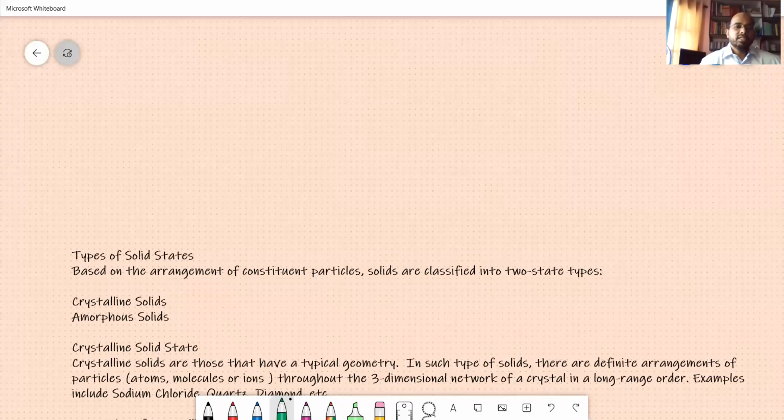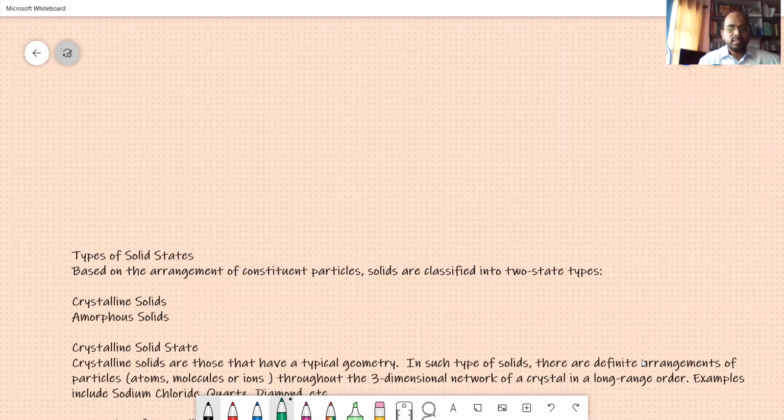Generally, if we hear about solid state, we think of some boxes and some crystals, some angles, and it's quite not at all interesting. But let me tell you that without solid state, you will not be watching this video, because the OLED screen or the crystalline material that you are holding in your hand as mobile phone or tablet or notebook is purely due to the development of the solid state. Here I am going to share the screen in which I will discuss about the nature of solid states.